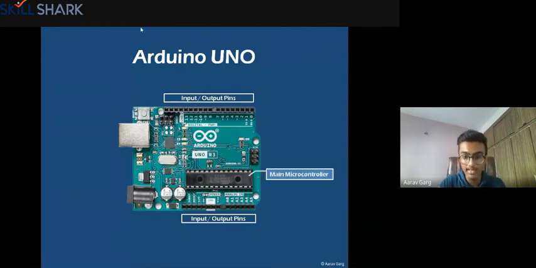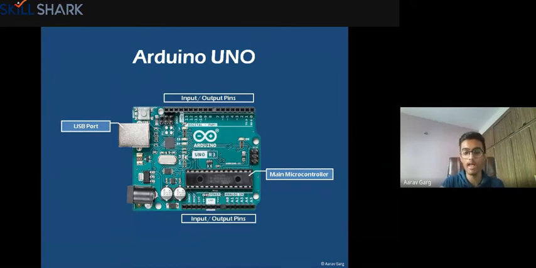Then you have the main microcontroller. If you can see that black colored chip at the middle of the board, that is the actual microcontroller that you have here. And in Arduino, all Arduino boards have different microcontrollers. This one has the Atmega 328P. You don't need to remember this, it's just information. Then you have the USB port on the left side of it, which you can connect to the computer.